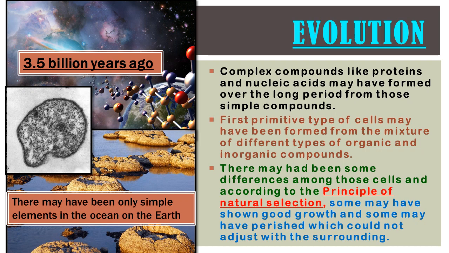According to the principle of natural selection, some may have shown good growth and some may have perished, which could not adjust to the surroundings. That means the organisms which can adjust themselves to the surrounding environment will be selected, and this is the principle of natural selection. The organisms which cannot survive in their surrounding environment will perish.